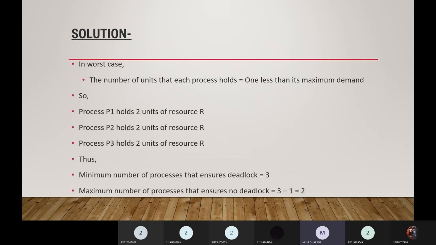Okay, so P1 holds 2 units, P2 holds 2 units, P3 holds 2 units of resources. So the minimum number of processes that ensure deadlock is equal to 3, because if you subtract 1 from each process's demand, you get 1 plus 1 plus 1. So the maximum number of processes that ensures no deadlock is 3 minus 1, which is equal to 2.